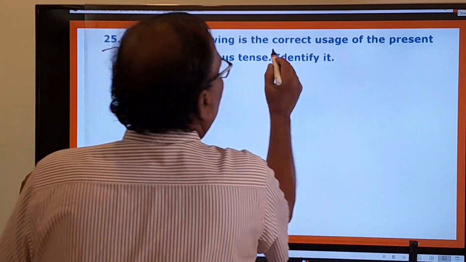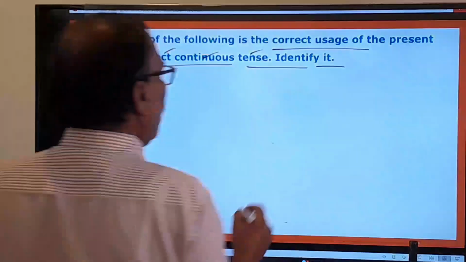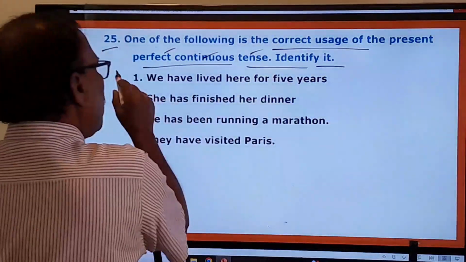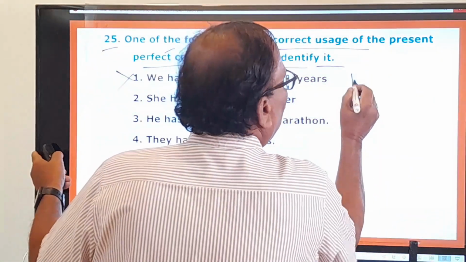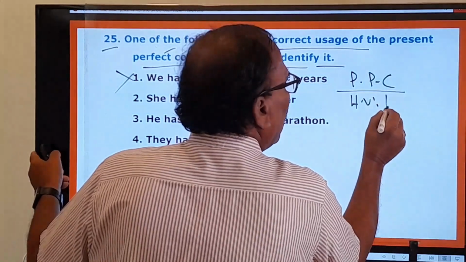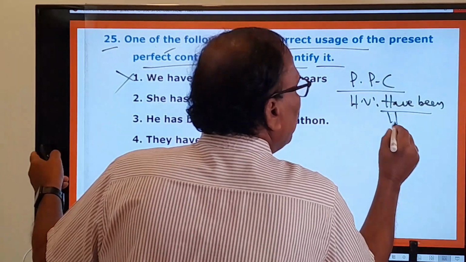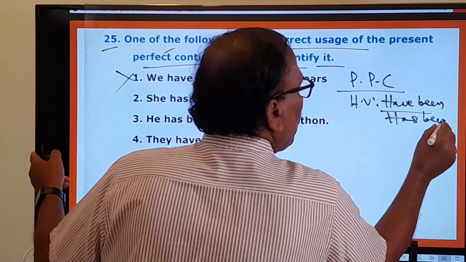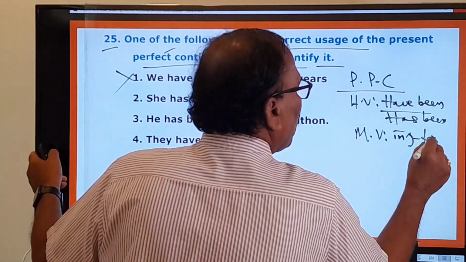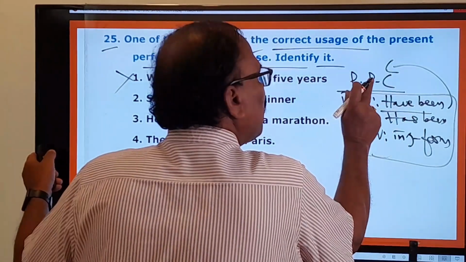One of the following is the correct usage of the present perfect continuous tense. Identify that. Okay, identified: we have lived here for 5 years. This is not present perfect continuous. Present perfect continuous, PPC. Helping verbs are have been and has been. The main verb is always an ing-form verb. Okay. So these two are called the features of the present perfect continuous.